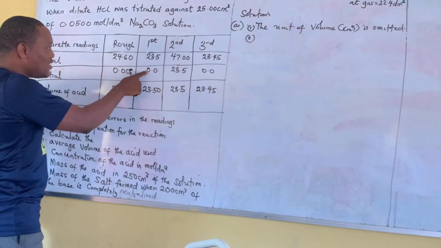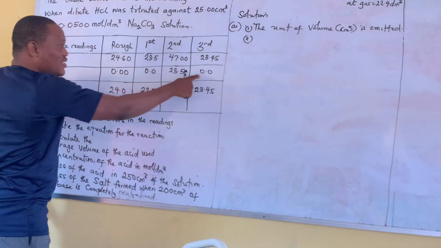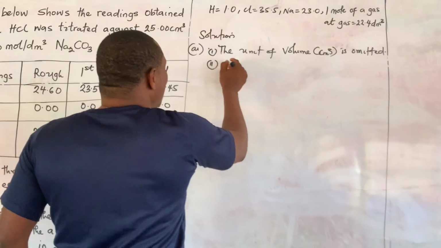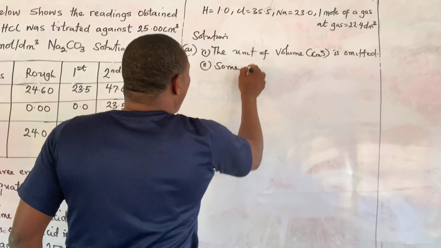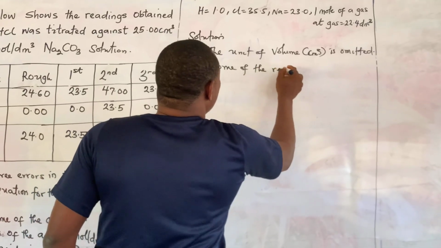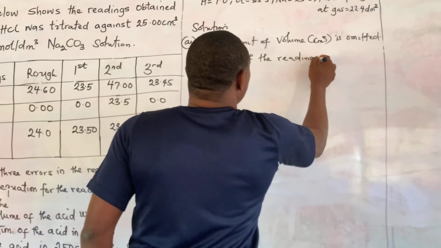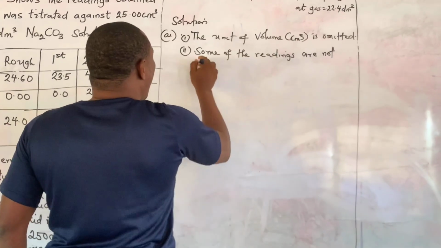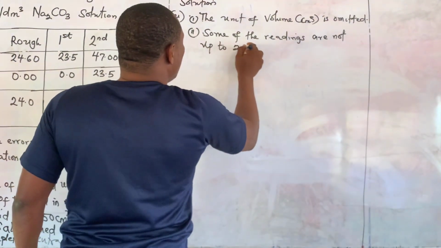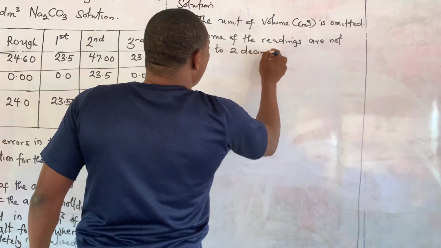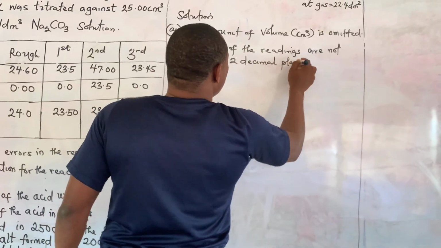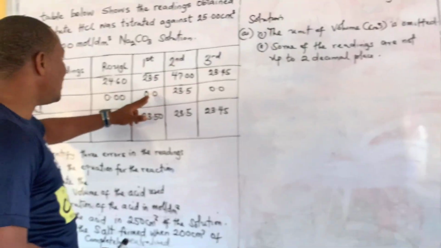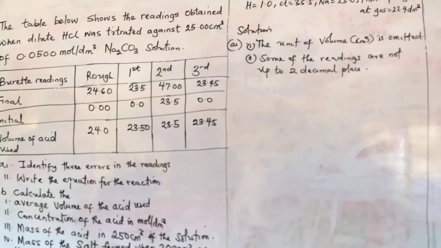Look at this, it's 0.0. Can you see? It's 0.0, 23.5. This one is 23.50. Some of the readings are not up to 2 decimal places. This is clear, right? So this is not 2 decimal places. This is not 2 decimal places. So we have identified 2.